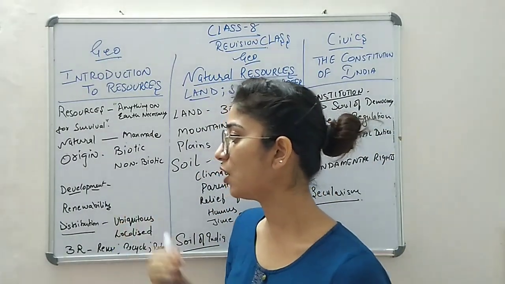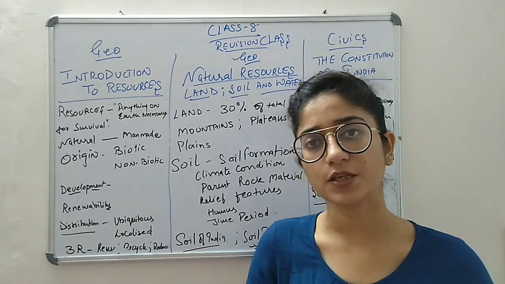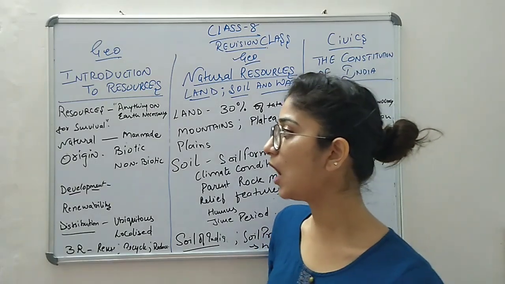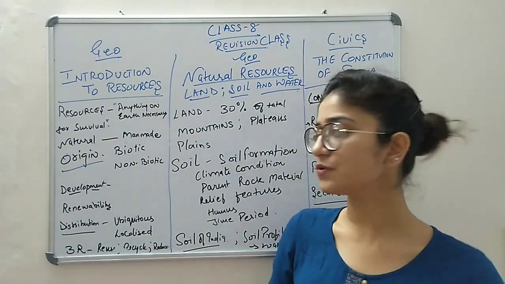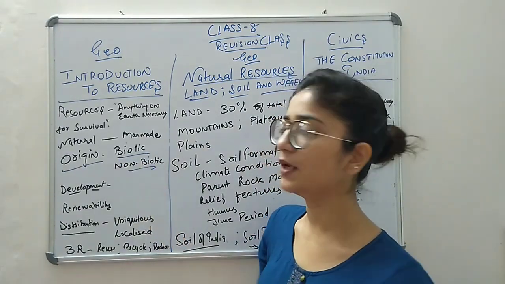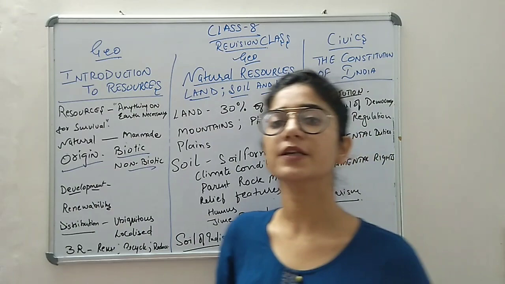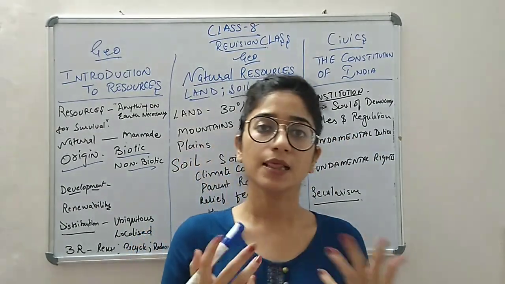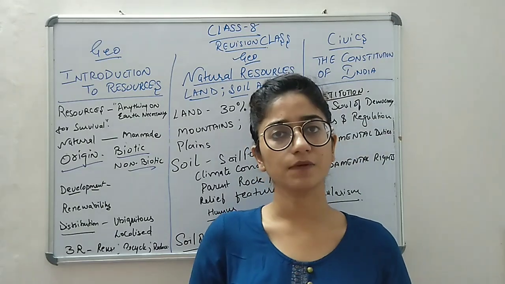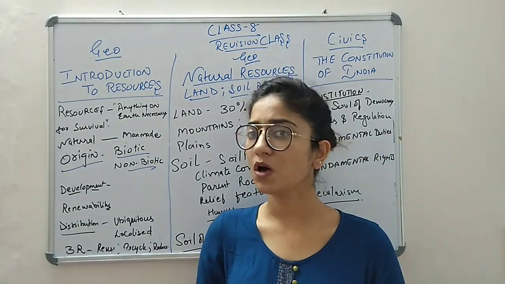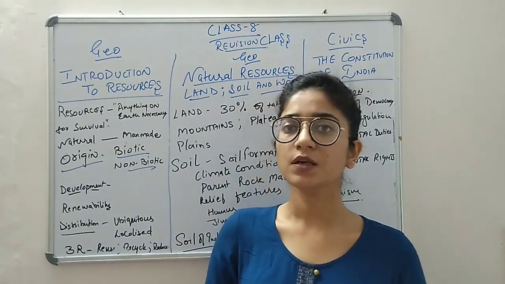Now, in this also there are some classifications on the basis of origin, development, and renewability. On the basis of origin, the natural resources are biotic and non-biotic. Biotic is related with something which is based on living organisms, and non-biotic are the ones which are based on non-living things.